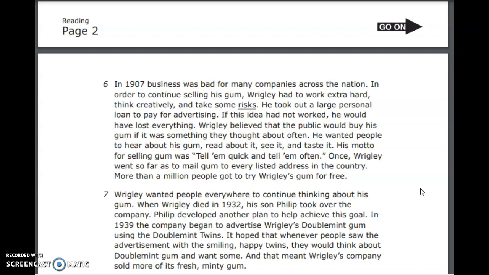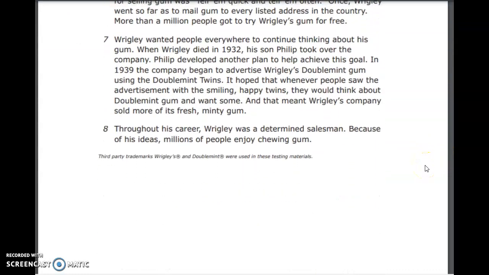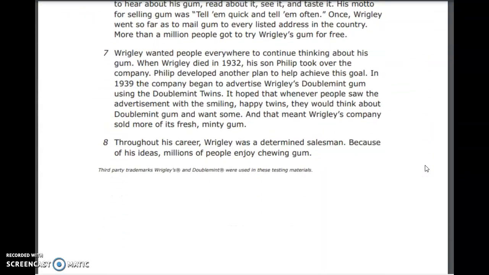When Wrigley died in 1932, his son Philip took over the company. Philip developed another plan to help achieve this goal. In 1939, the company began to advertise Wrigley's Doublemint gum using the Doublemint twins. It hoped that whenever people saw the advertisement with the smiling, happy twins, they would think about Doublemint gum and want some. And that meant Wrigley's company sold more than its fresh, minty gum. Throughout his career, Wrigley was a determined salesman. Because of his ideas, millions of people enjoy chewing gum.